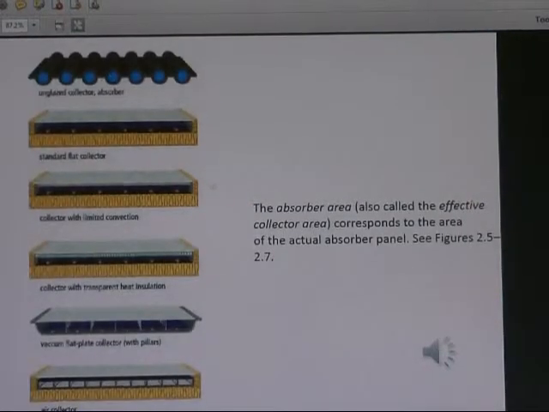This is the construction of the solar collector. Those tubes are carrying the solar fluid, and then they are covered with the insulation, and there is a transparent plate. These are the details of construction inside the solar collector.